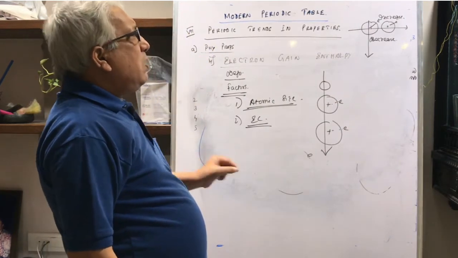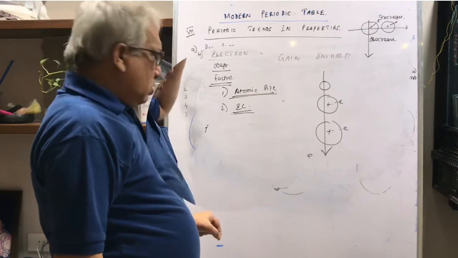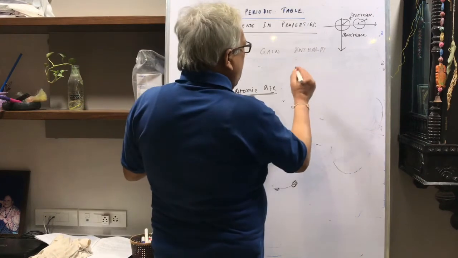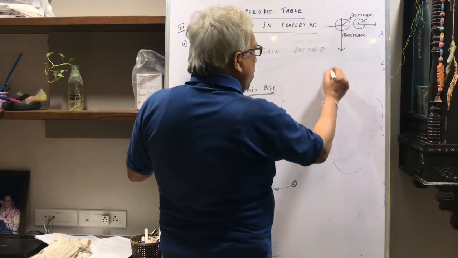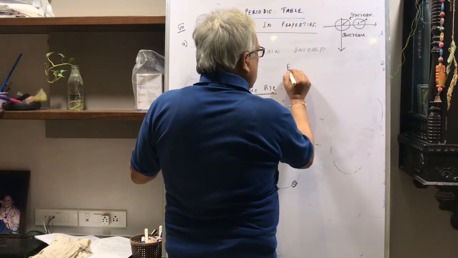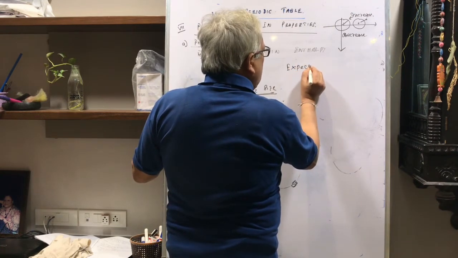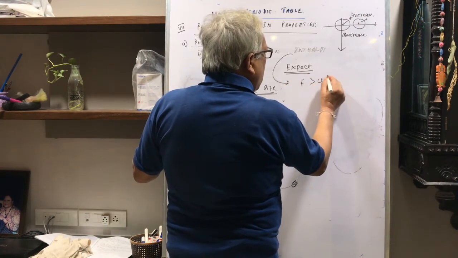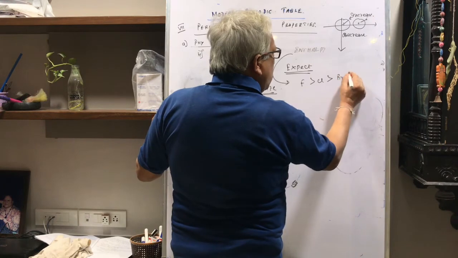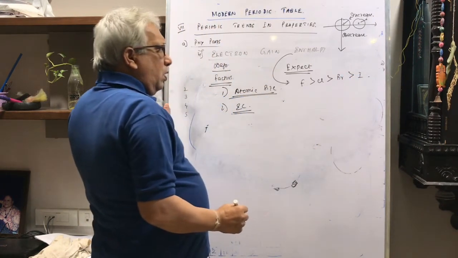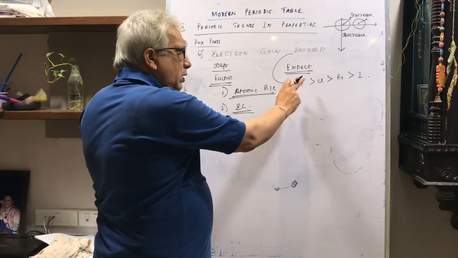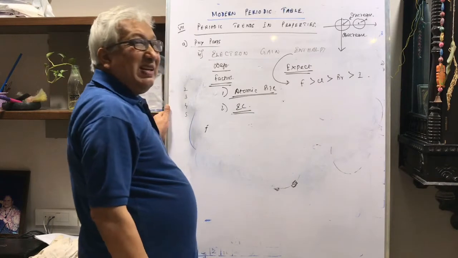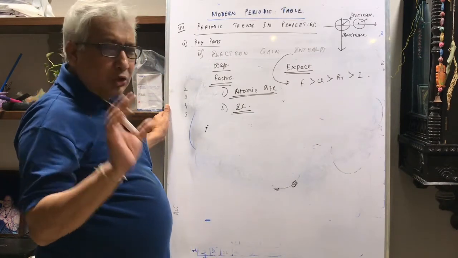But there is an exception. The exception is in halogens, especially when you go down the group. In case of halogens, when you go down the group, what do you expect? You expect the electron gain enthalpy to be like this: fluorine should be more than chlorine, which will be more than bromine, which will be more than iodine. Fluorine is the smallest, and therefore it should have maximum electron gain enthalpy, and iodine is the biggest, so it should have the least electron gain enthalpy, but in reality it is not like that.